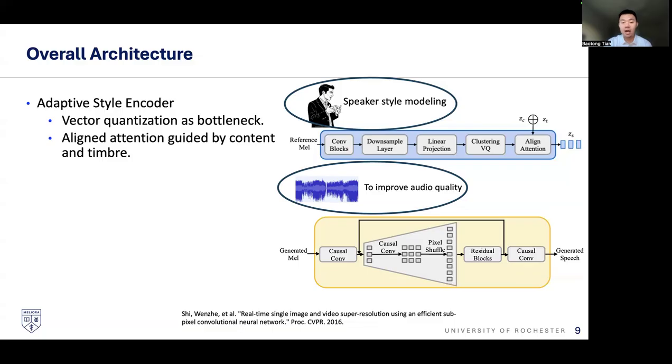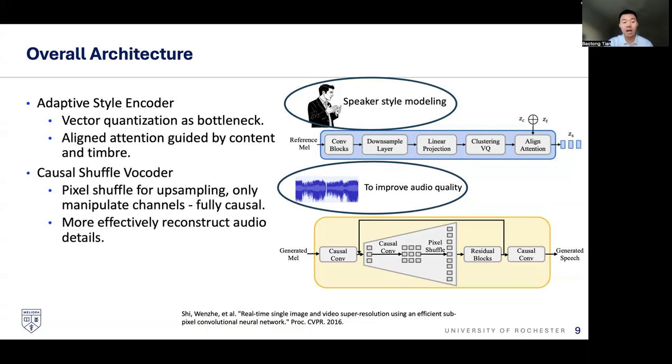And then we also have the align attention mechanism, which is guided by the content embedding and the timbre embedding to select the corresponding style embedding, which is related to the content. And we have the causal shuffle decoder to improve audio quality. The input is the mel spectrogram and the output is audio.